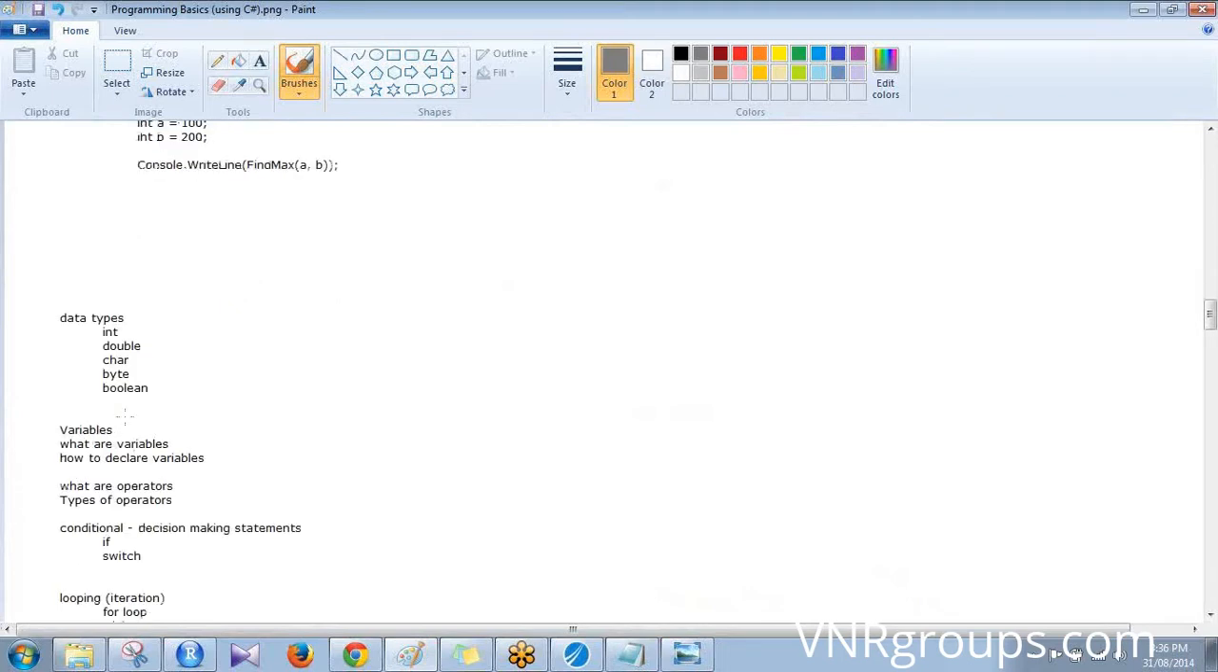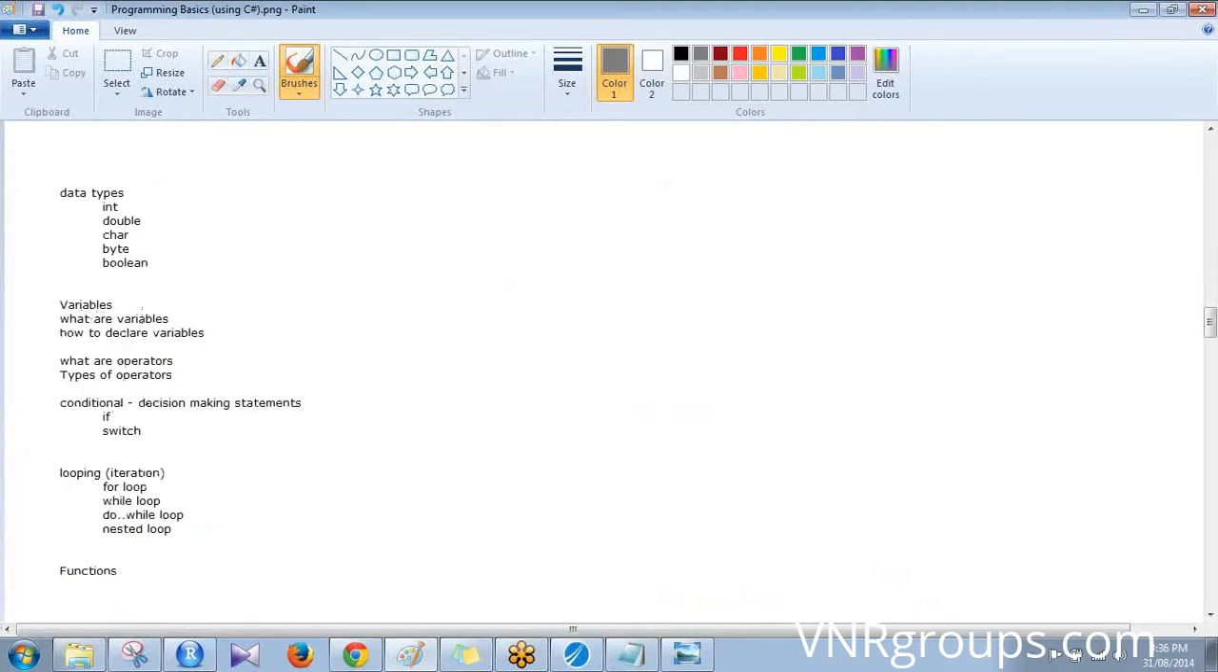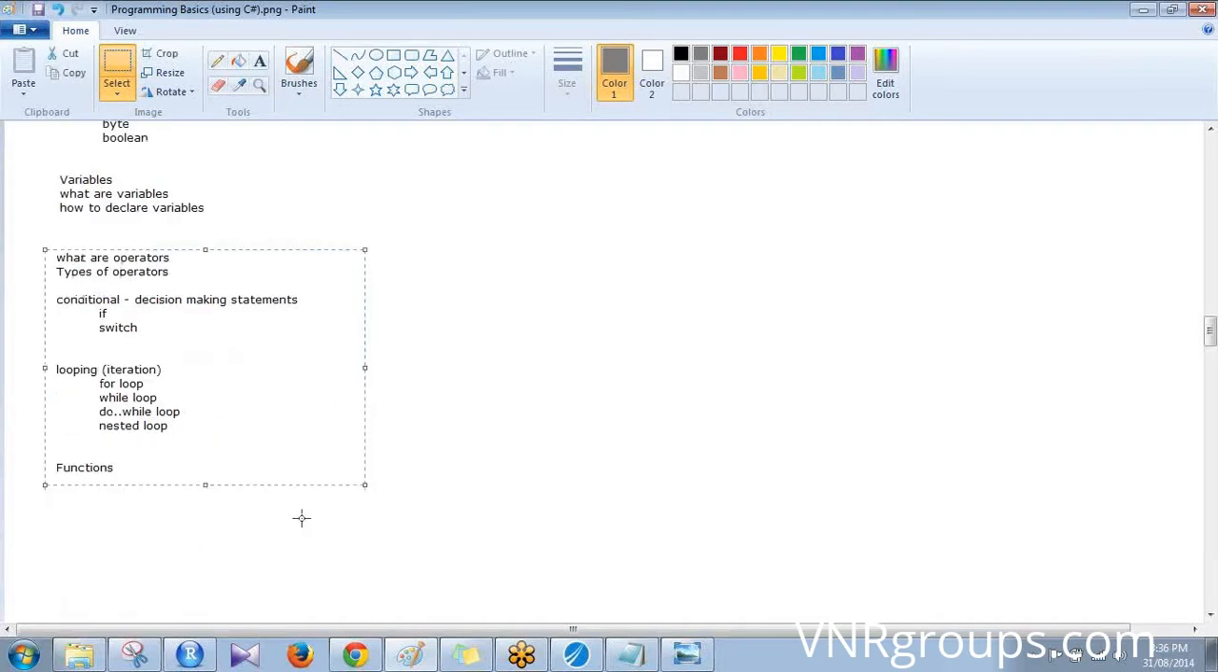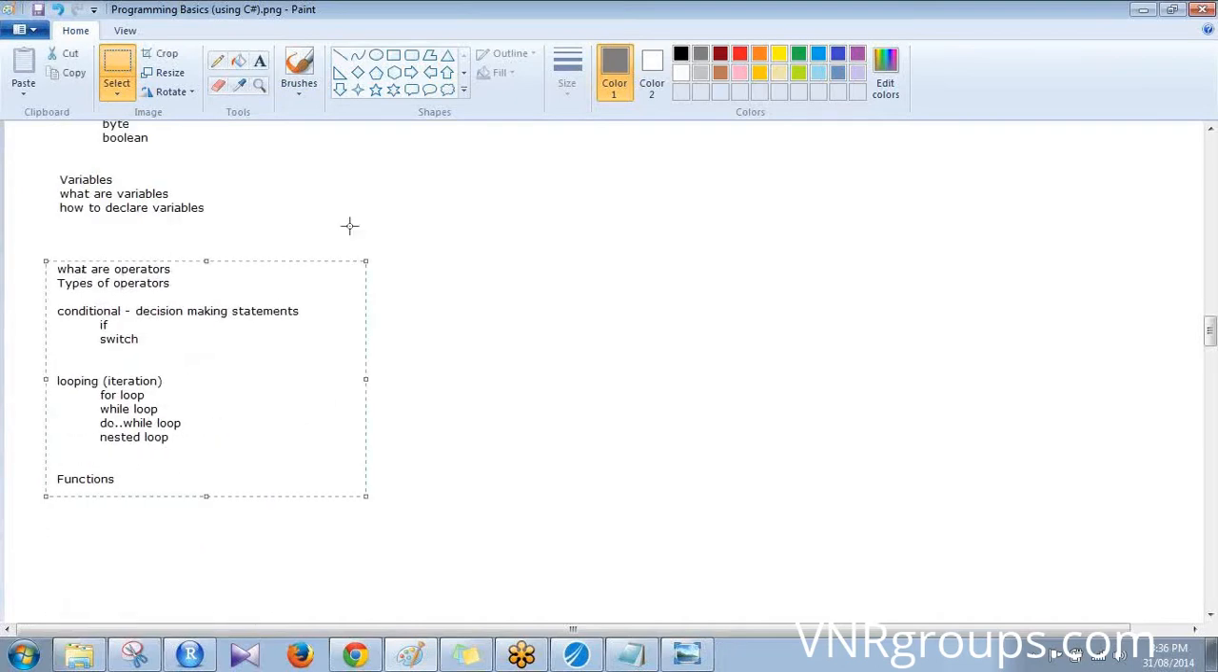Data types, you have already seen data types. What are variables? How are variables declared? How to initialize the variables? What are the operators? What are the types of operators? These are the things that you should be focusing on. That's all you need. Once you have completed this, we can directly go into R and explain these things.